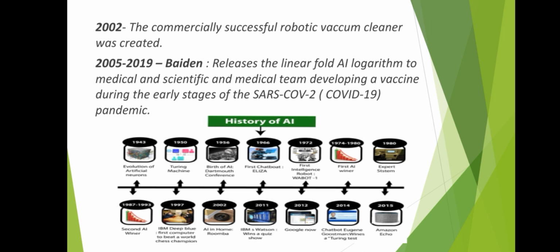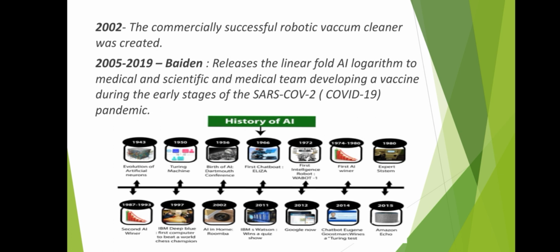In 2002, the commercially successful robotic vacuum cleaner was created. In 2005 to 2019, Biden releases the LinearFold AI algorithm to scientific and medical teams developing a vaccine during the early stage of the SARS-CoV-2 COVID-19 pandemic.